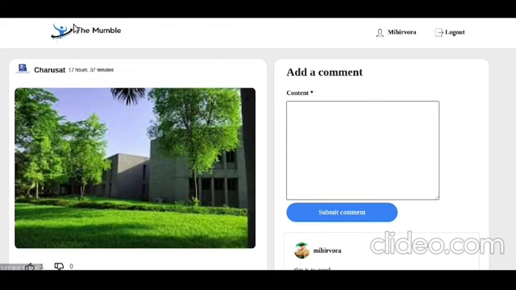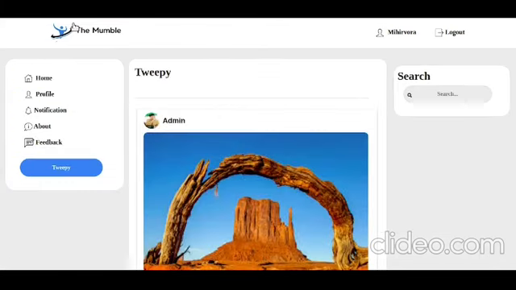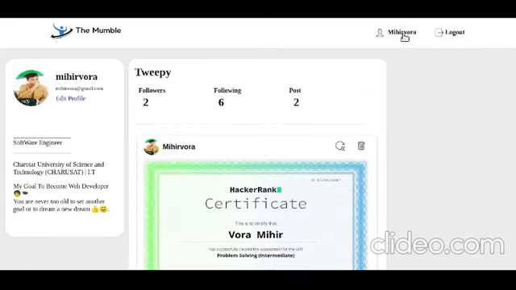Okay, now I will go back to the home page, and over here you can see the logged-in user name. You can click on this username and you are redirected to your account. Okay. You can see your name, email ID, bio, image, and you are also able to edit your profile.